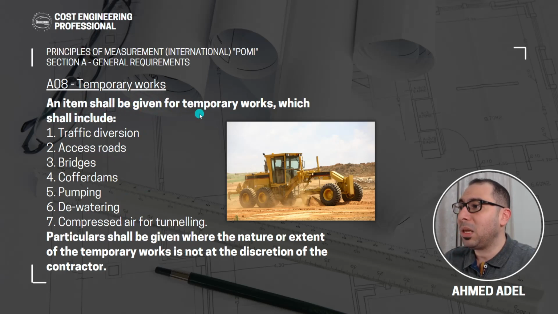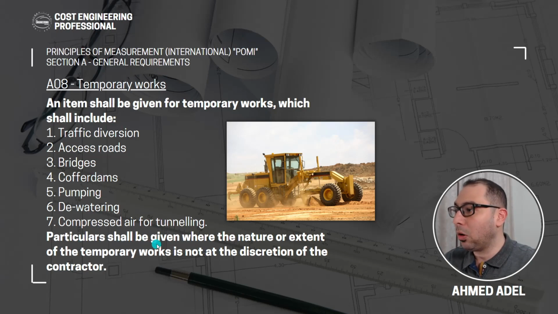An item shall be given for temporary works, which shall include traffic diversion, if the access to the site requires you to divert some traffic or make some diversions. Again, access roads, bridges, cofferdams, pumping, dewatering, compressed air for tunneling, and such stuff. So any temporary works should come in the general requirements BOQ.